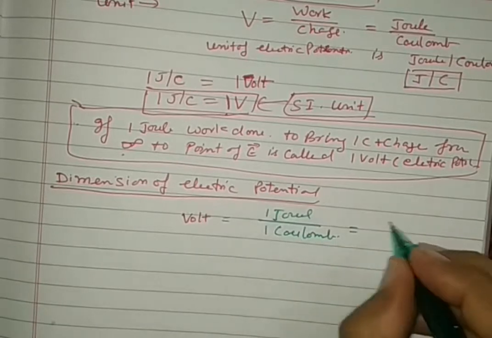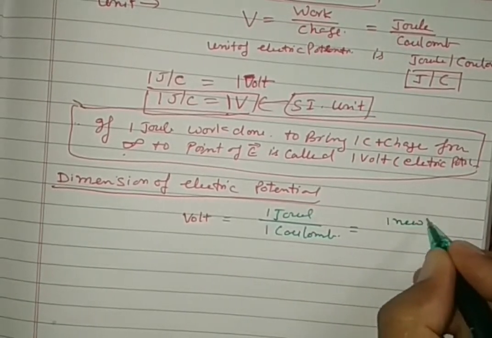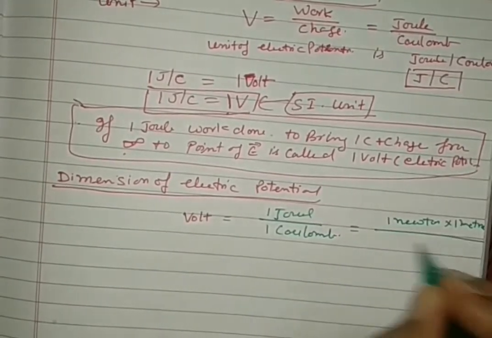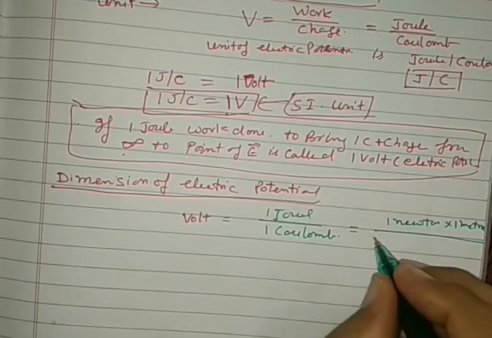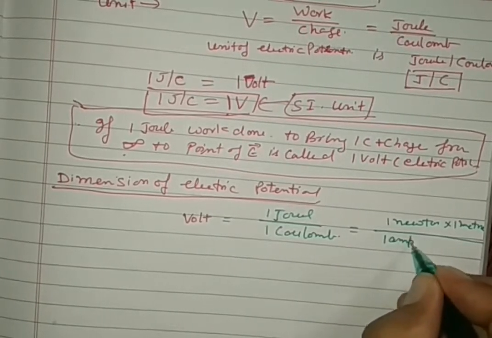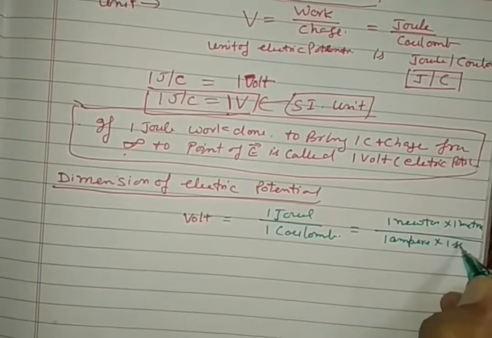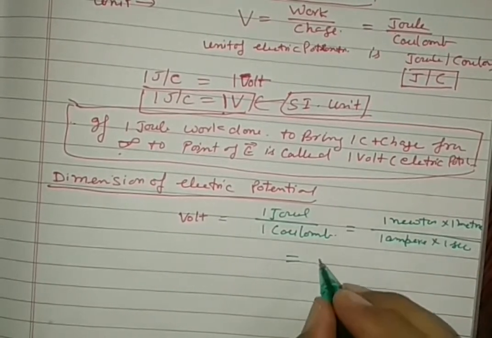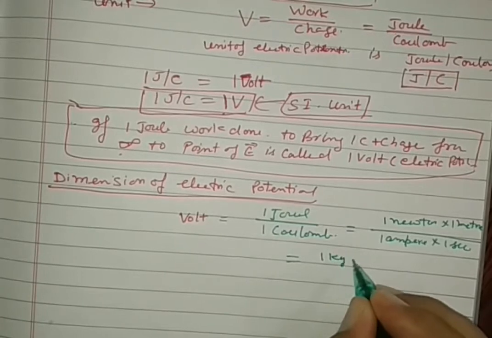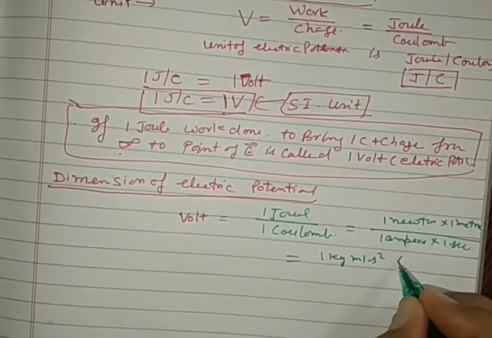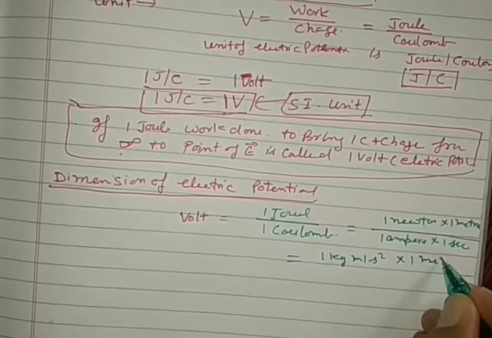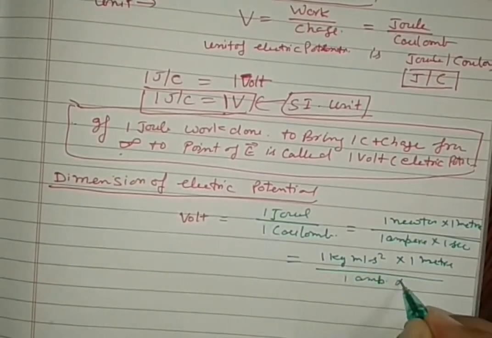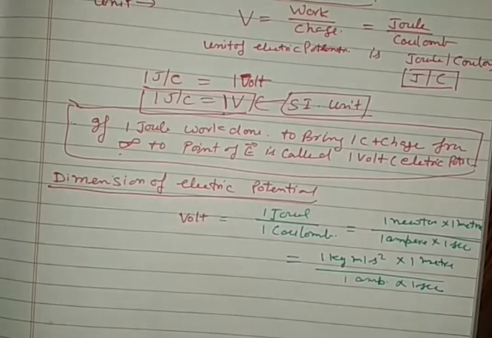We know 1 joule is equal to 1 Newton into 1 meter, and 1 coulomb is 1 ampere into 1 second. We know that 1 Newton is 1 kilogram meter per second square. So it is 1 kilogram meter per second square into 1 meter by 1 ampere into 1 second.